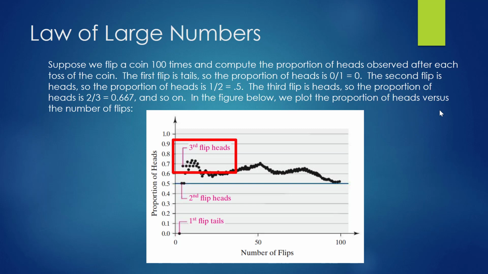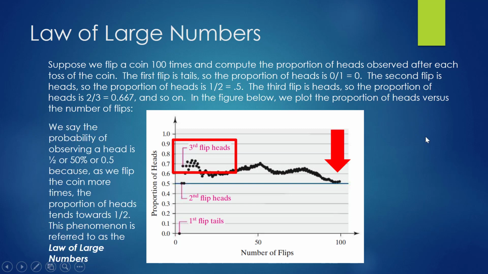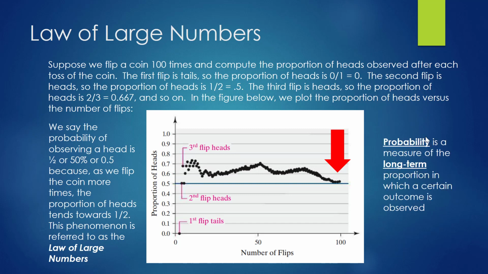In the figure below, we plot the proportion of heads versus the number of flips. Let's take a look at the graph. We say the probability of observing a head is 1/2, or 50%, or 0.5 because as we flip the coin more times, the proportion of heads tends towards 1/2. This phenomenon is referred to as the law of large numbers. So we say that probability is a measure of the long-term proportion in which a certain outcome is observed.